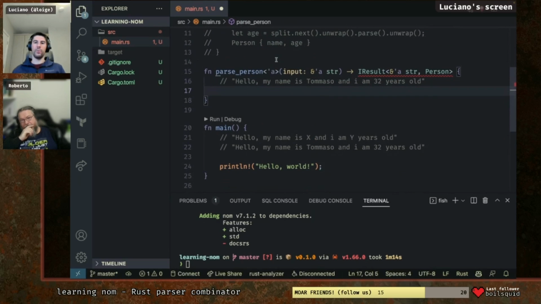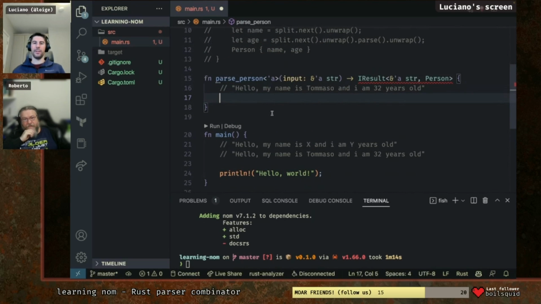We can do this in a few different ways. I've seen different styles. I think the simplest one to digest is the one where we incrementally consume the string. And then we will see a more functional approach where you create a bunch of subparsers and combine all of them together with a list of parsers or something like that. Okay, so the more imperative approach should look something like this.